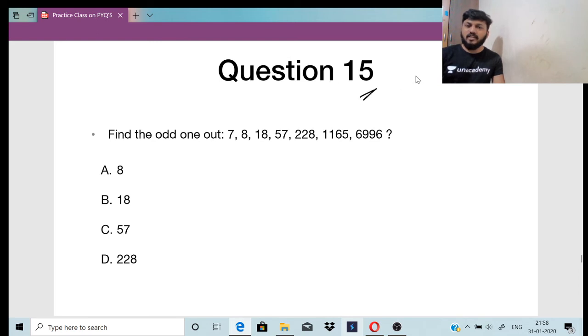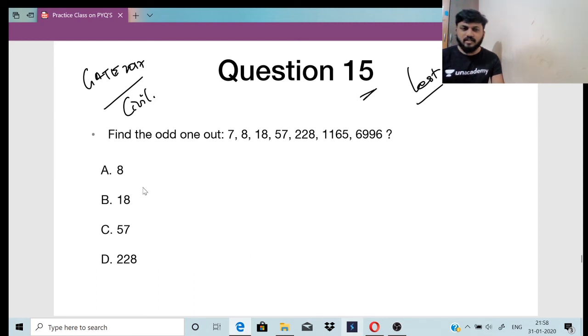So question 15, this is the last question, and this will come in GATE 2017 civil, right? So find the odd one out. 7, 8, 18, 57, 228, 1165, 6996. So in this, which one is the odd one out? Which one does not belong to this group?